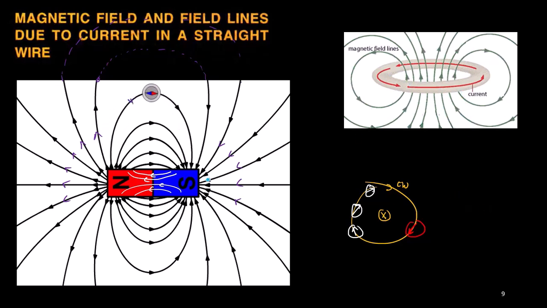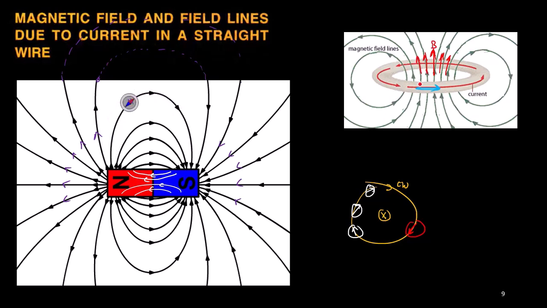For the loop geometry, if you rotate the fingers along the current direction, the thumb will give the direction of the magnetic field. In this situation, the current is going along the blue arrow direction. If you hold your fingers along the blue direction, the thumb will be directed upward. So what does it mean? It means that all the field lines appear to move away from this loop like this. These are the different magnetic field lines.